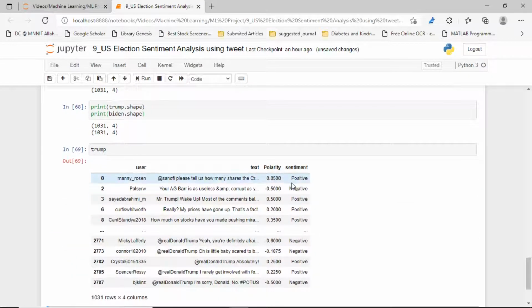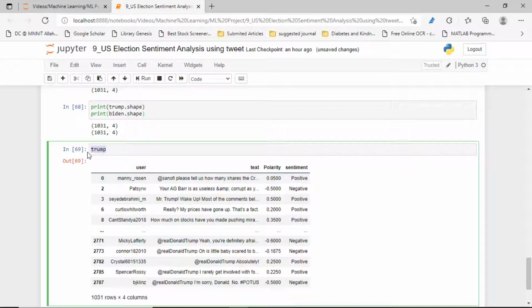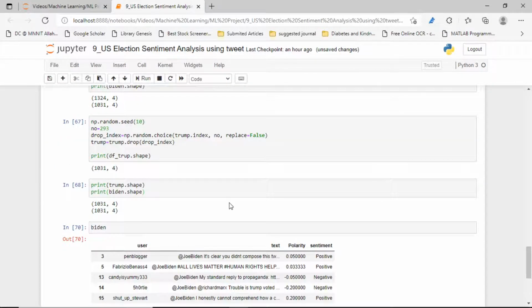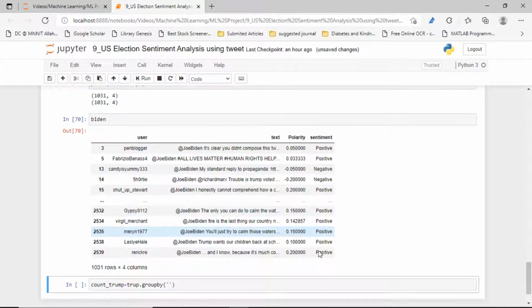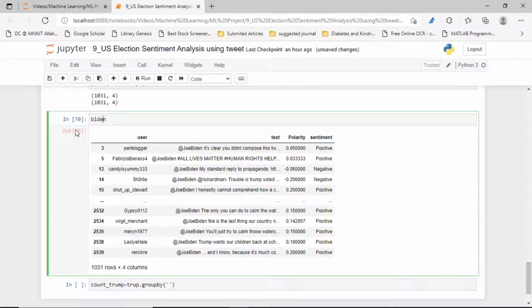Yes, guys, now you can see everything is positive or negative. Nothing is neutral here. We have already removed the neutral ones. Similarly for Biden also. Yes, everything is positive or negative. Nothing is neutral. I think you will understand. Just remove that cell.